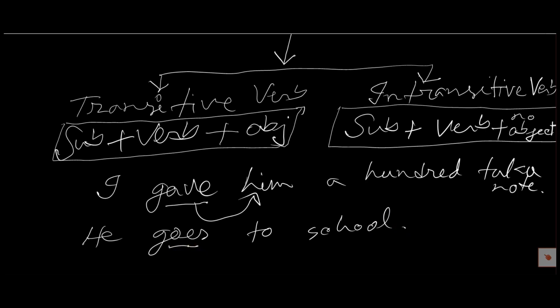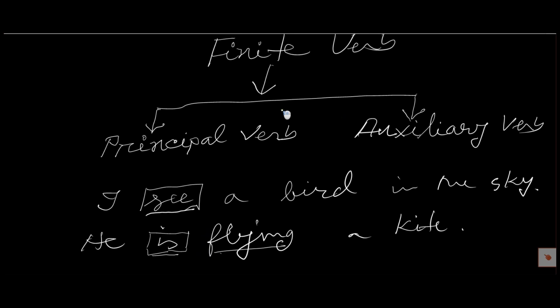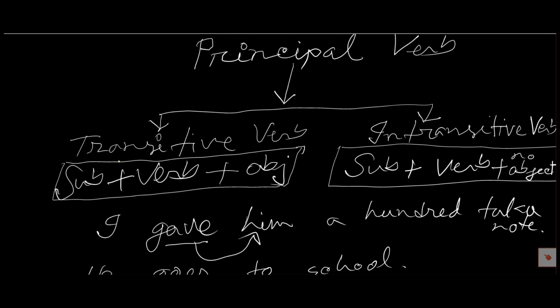Goes has no object because after goes there is a preposition. So this is an intransitive verb. I repeat, principal verbs are of two kinds, transitive verb and intransitive verb.